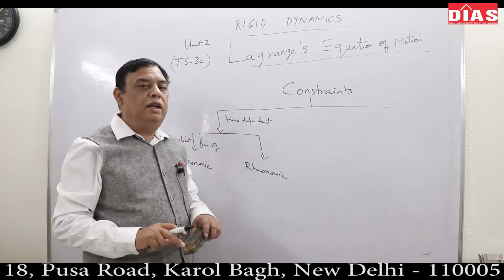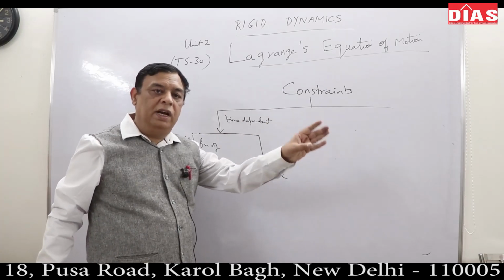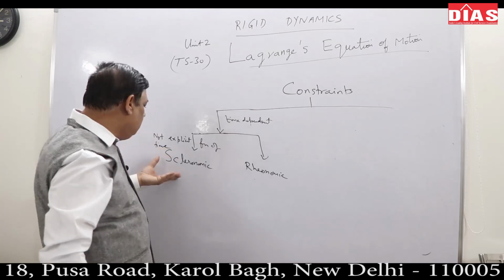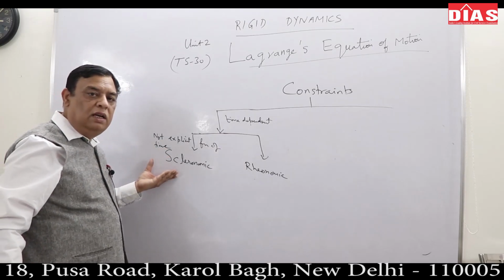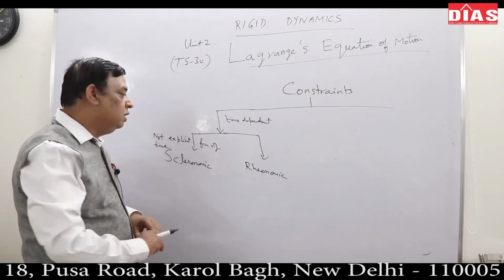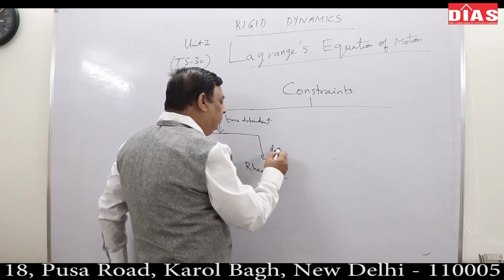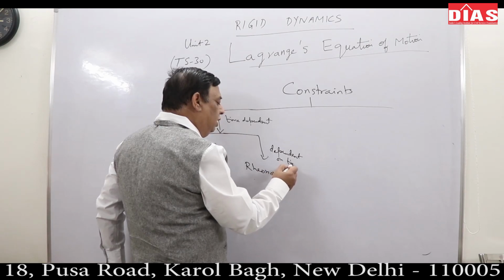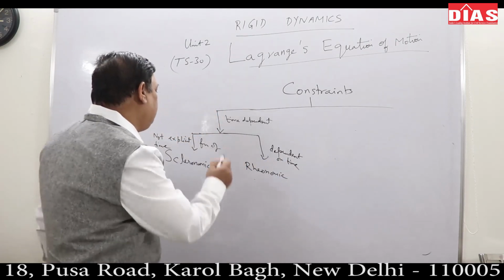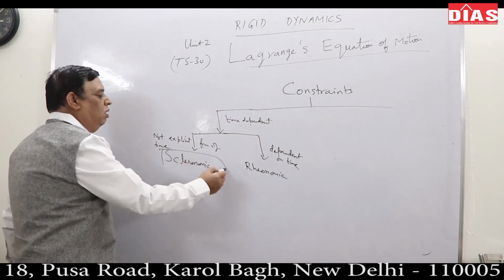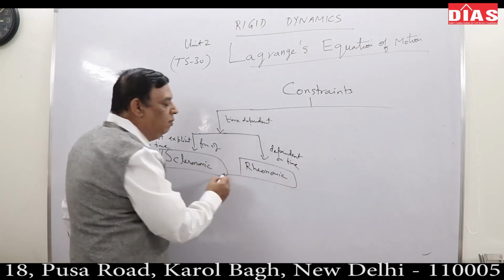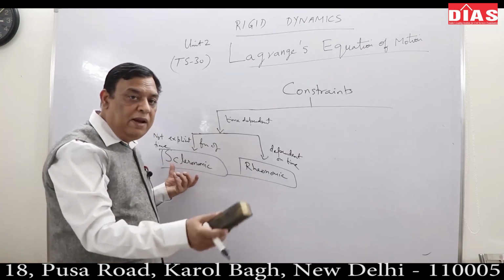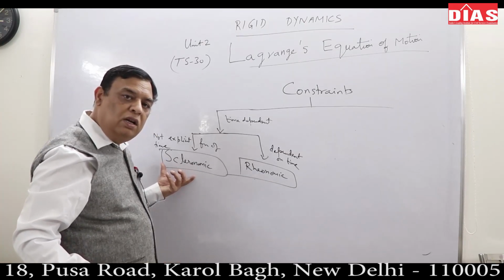So those kinds of motions which are independent of time, that means not moving coordinate systems, these constraints are called scleronomic constraints. Those dependent upon time are called rheonomic. So on the basis of time dependence, they are scleronomic or rheonomic. For time independent motions, like the motion of a bead on an abacus, that could be a scleronomic constraint.